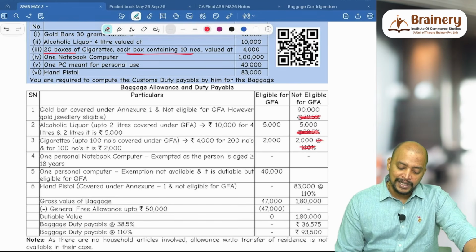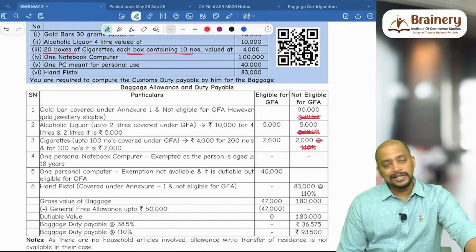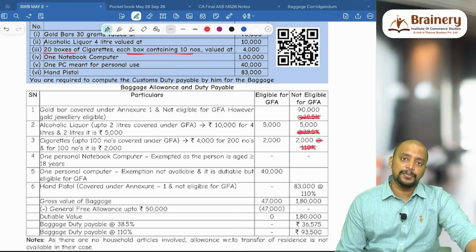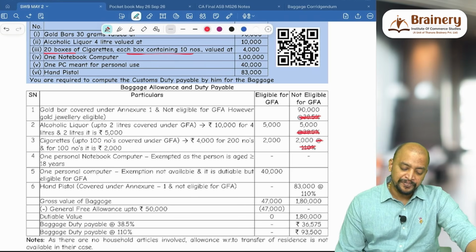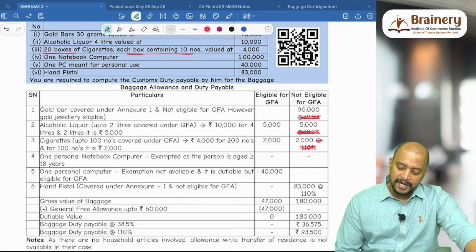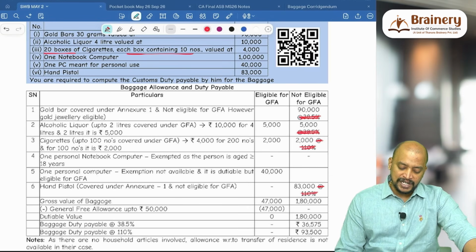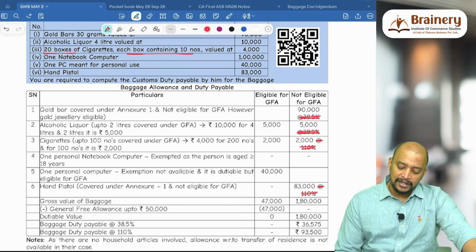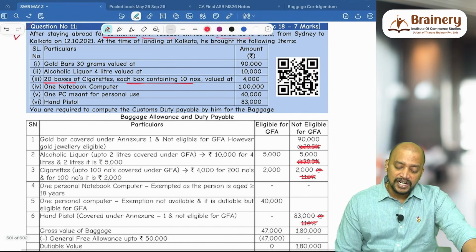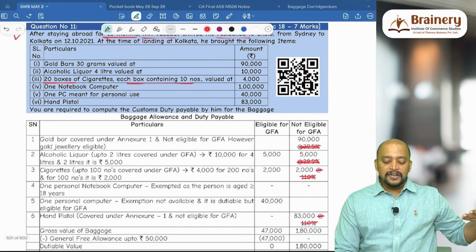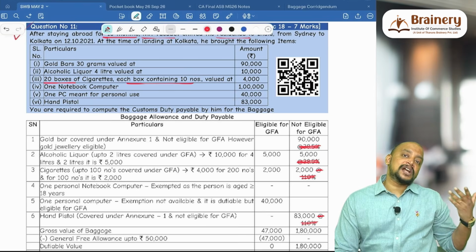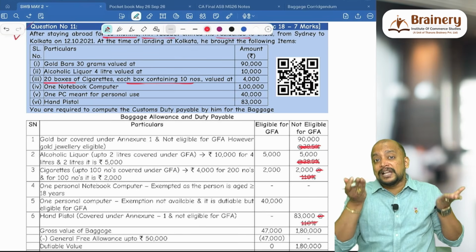But a personal computer, a PC for personal use, is not exempted; it will be dutiable but eligible for GFA. Then one PC meant for personal use, and a hand pistol, which is not eligible for GFA. Now if you see the total, 47,000, and the general free allowance itself is 50,000. Sir, for the PC they can go for transfer of residence, yes, but that much of dutiable articles should be there.